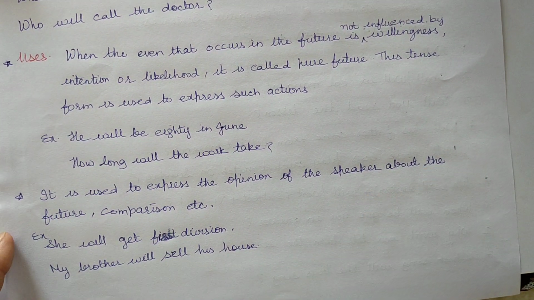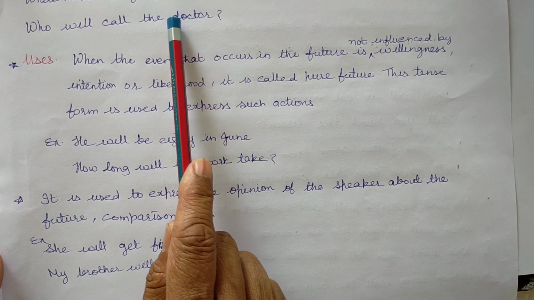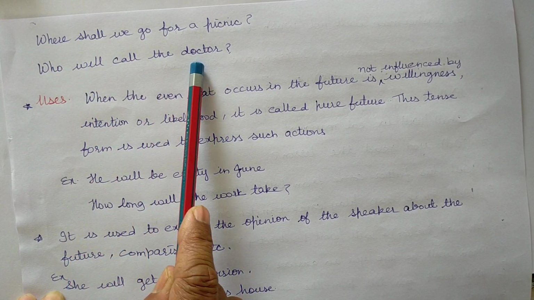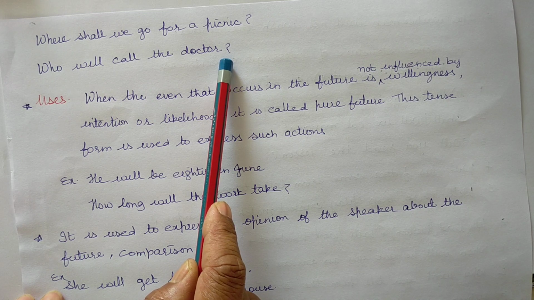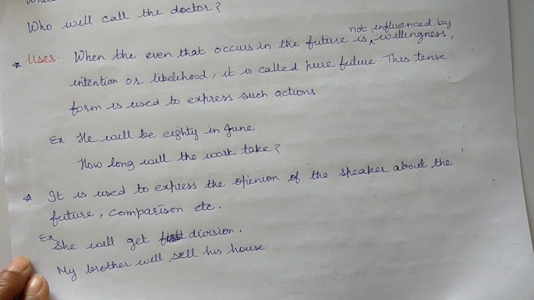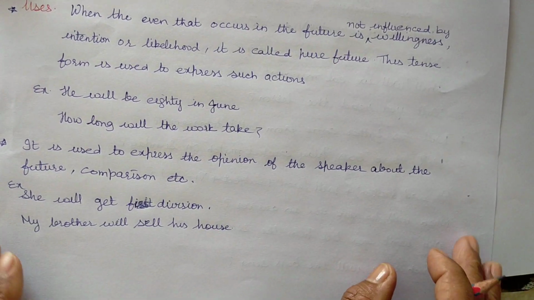Where shall we go for a picnic is also related to WH word. Who will call the doctor? Question mark, same related to the WH word or the question pattern. Now let us move to its uses.